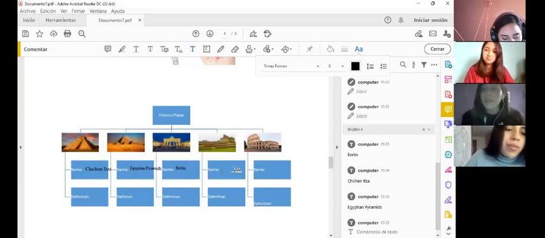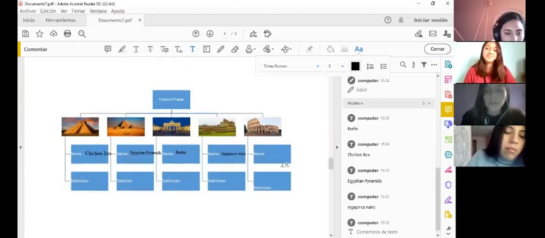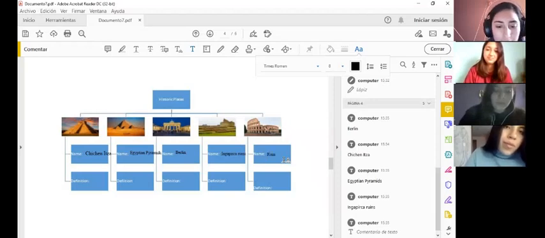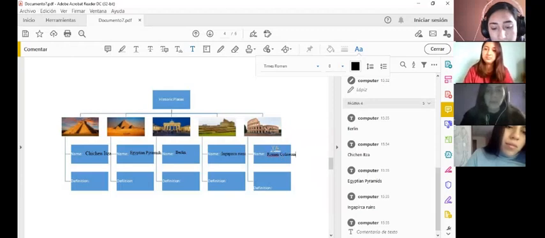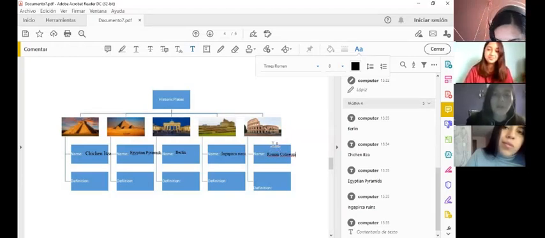Okay, Yahaira, help me, please, with this part. The fourth one is Ingapirca Ruins. And the definition is that it is the most important pre-Columbian archaeological site in Ecuador. Very good. And the last, please, Diana. The last image is the Roman Coliseum. The definition is that it was a Roman amphitheater, the largest and most important of all that have ever existed. Okay, very good. Thank you so much for your help.